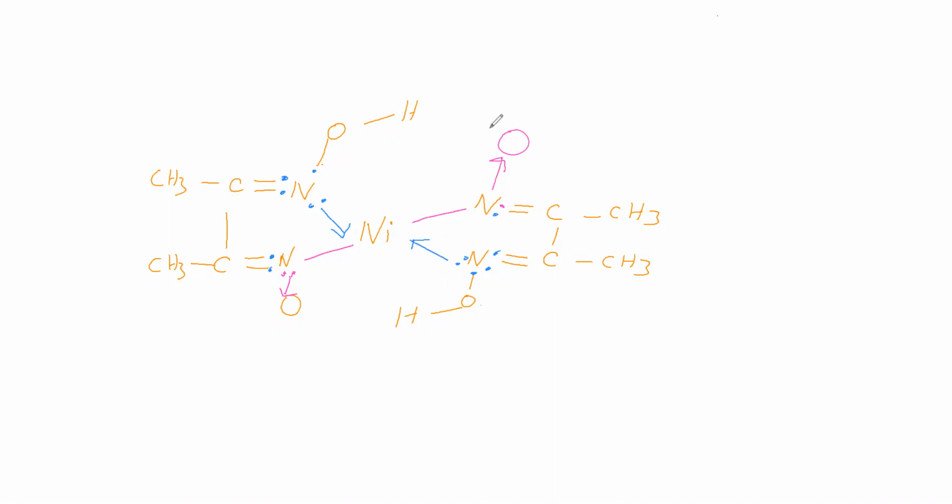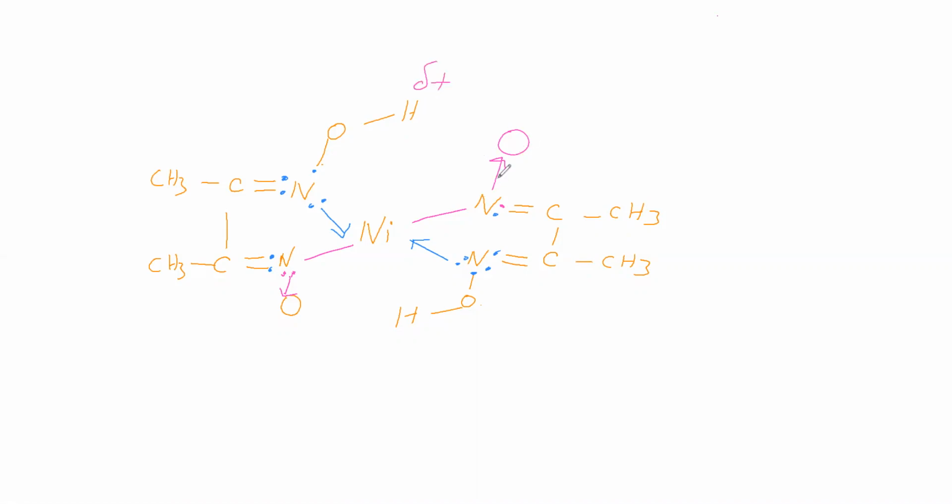Next, this part we will see. This is an OH bond. So this is polar. It is highly electronegative, it is less electronegative. So this bond is polar. It will get partial negative charge, and it will get partial positive charge. So above this hydrogen, partial positive charge is there.